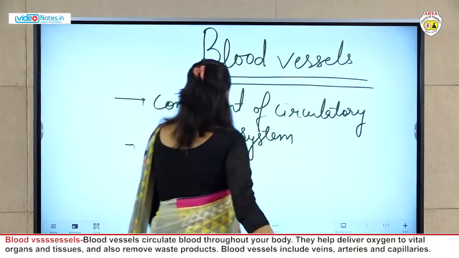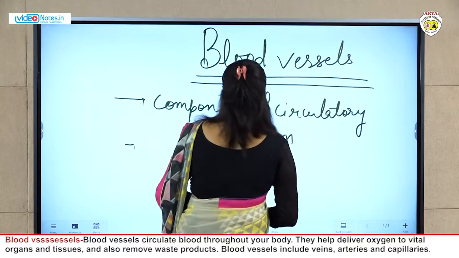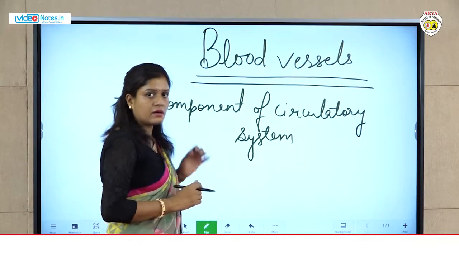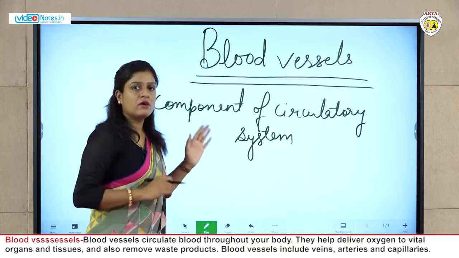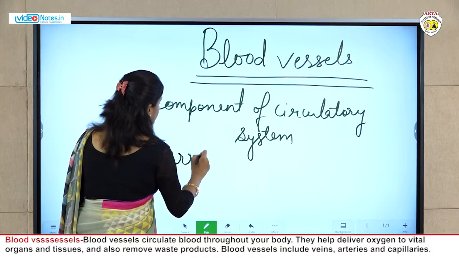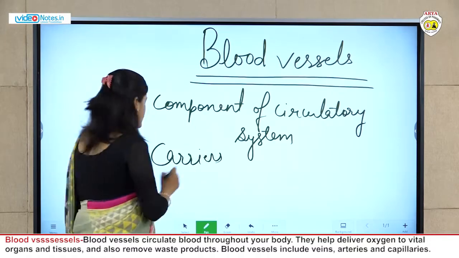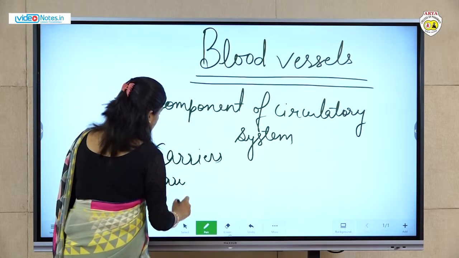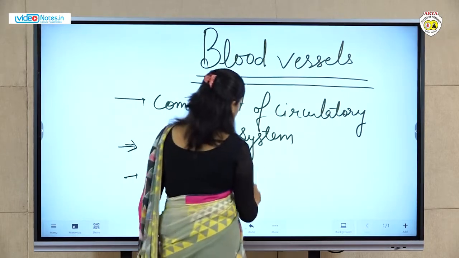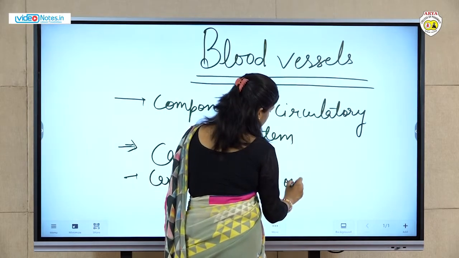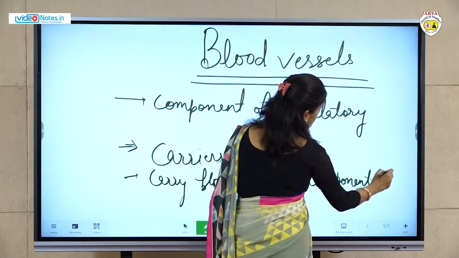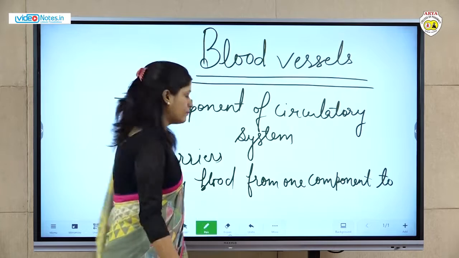Okay, and next thing about the blood vessels, these are the components which carry the blood. These are the components of circulatory system which carry the blood from one part to another part. So these are carriers, we can say that carriers. These carry blood from one component to another component.